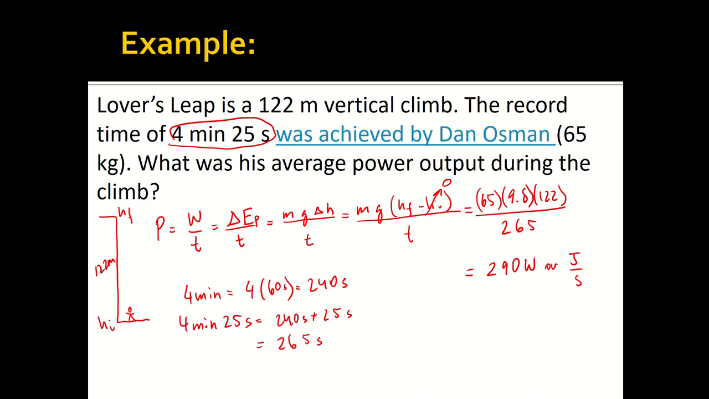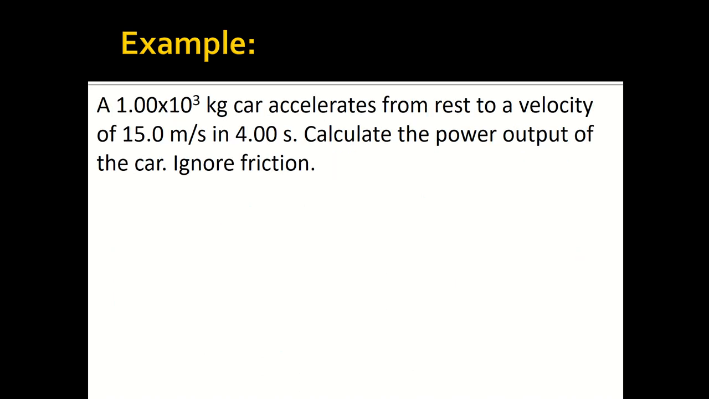So this is an example with change in potential energy. So let's take a look at an example where we have change in kinetic energy. In this example, we have a 1,000 kilogram car that accelerates from rest to a velocity of 50 meters per second in 4 seconds. Calculate the power output of the car, ignoring friction.